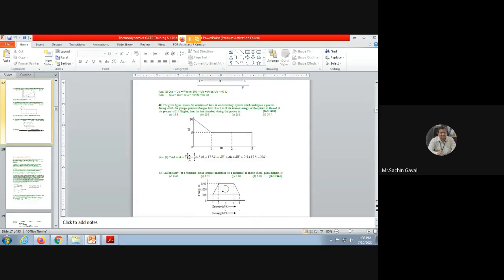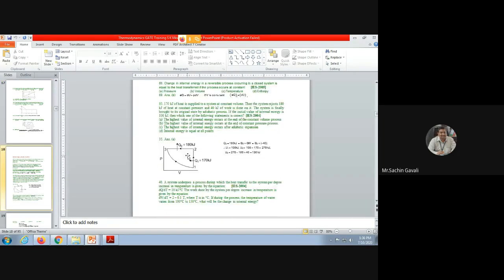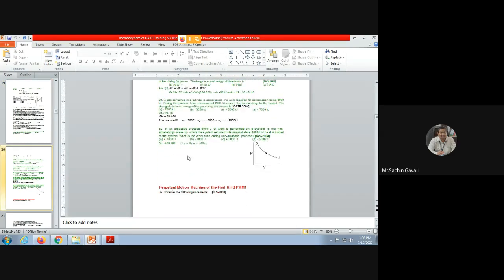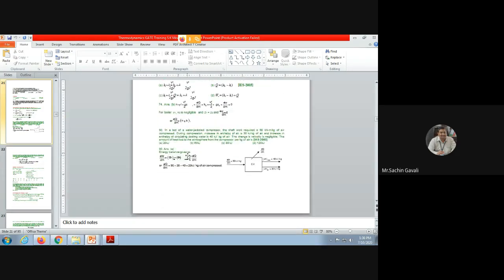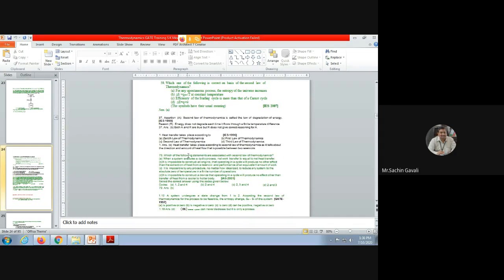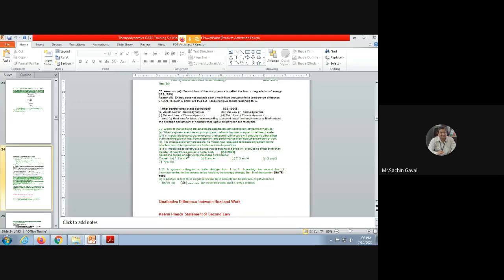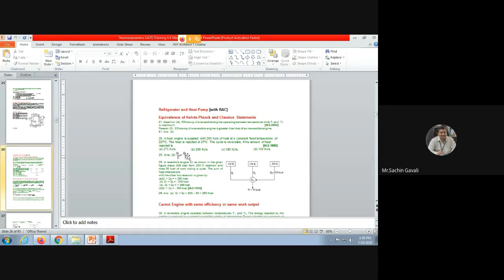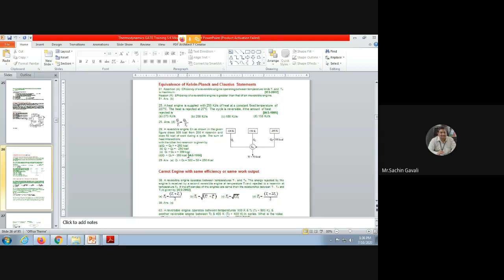Now we'll solve some GATE numericals. This kind of numerical is asked in the GATE examinations. Okay, this font is visible. Okay, so these are okay. I will take this.